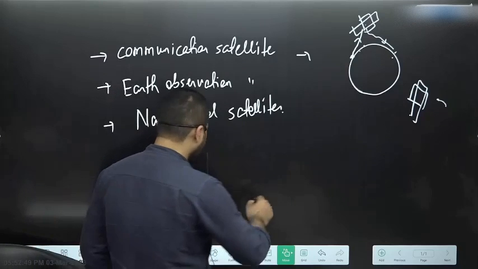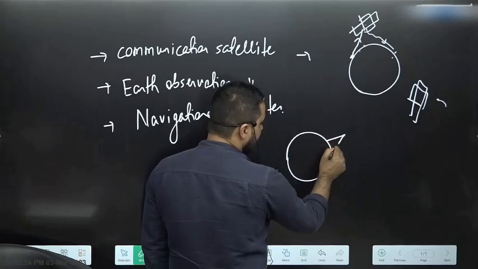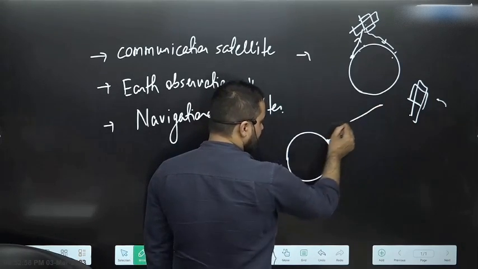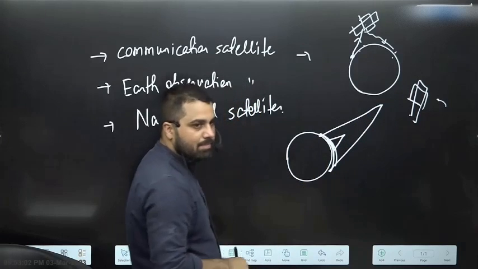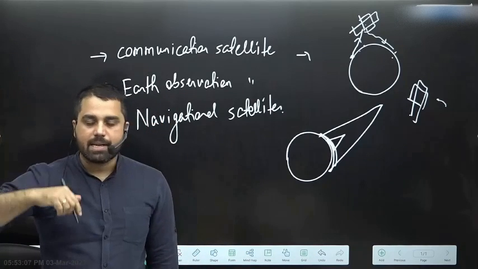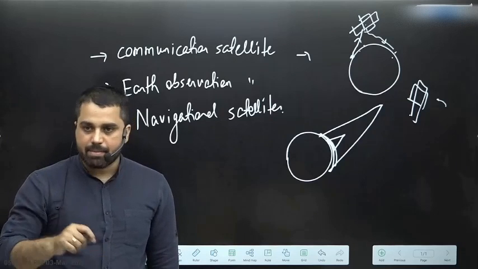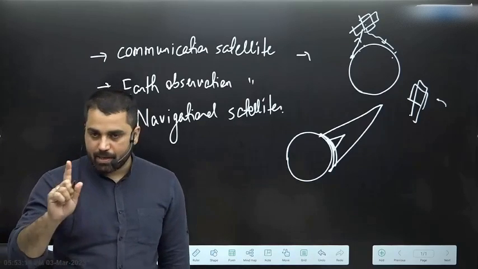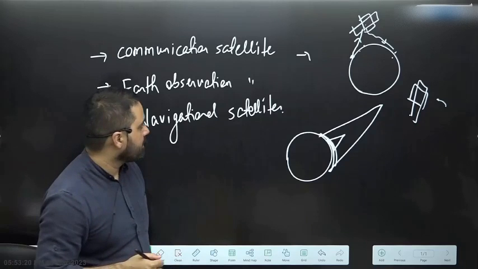For example, if you are closer to Earth, then perhaps you can maintain communication with a very small part. But if you are farther away, then you can maintain communication over a much larger part simultaneously. So the higher you go, maintaining communication in a larger area will be easier compared to maintaining communication in a smaller area. That is one very important parameter. But there is another very important parameter, which is rotation of Earth, but I will come to that part later.